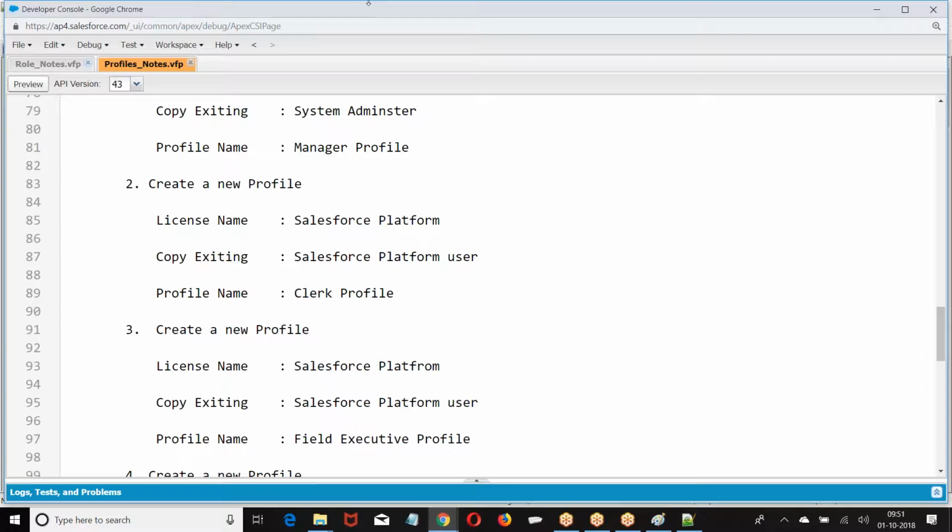Now this is an ICICI credit card application. Now staff of ICICI want to log in. If the staff of ICICI Bank want to log in and manage, what will the staff do? Staff will not create object fields or validation. Staff will only use the data which is available, create new records or modify the records. Now what you can do? Can you create a new payment record? Can you delete the payment record? What you can do, that is controlled with the profile.